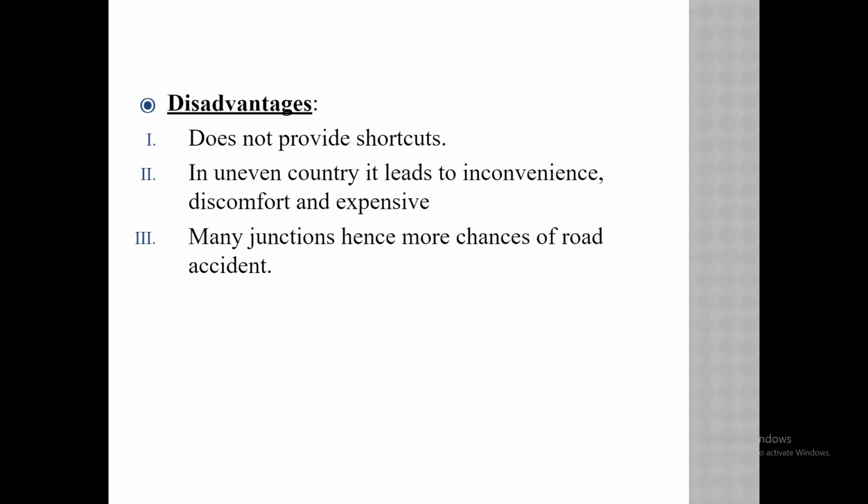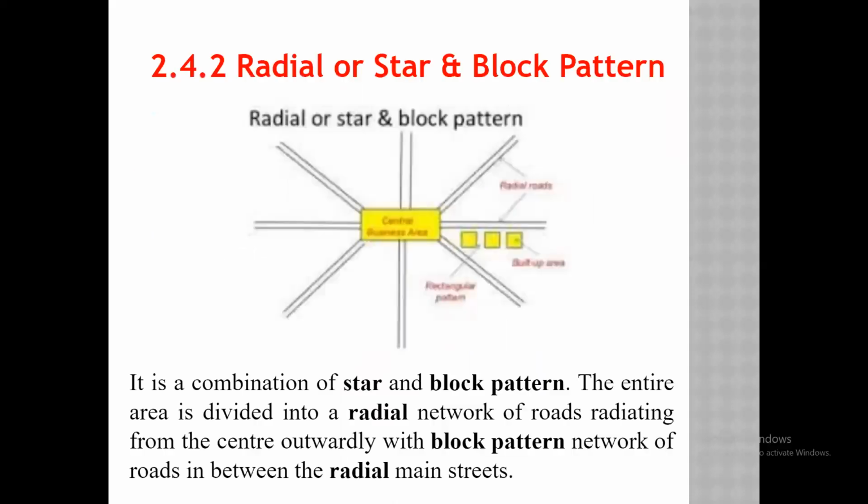So this is about our first type, the rectangular system. Now we move forward to the second type, radial or star and block pattern. The roads are radial, and the block pattern is established in between two radial roads. See carefully, it is the combination of star and block pattern.